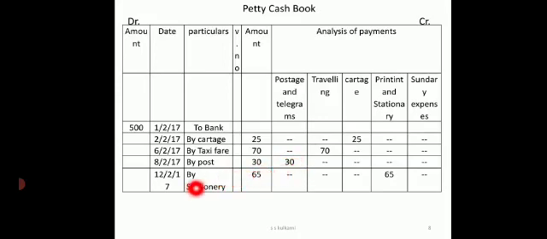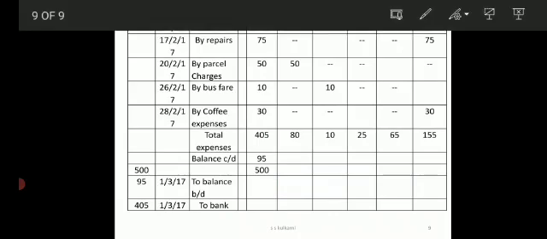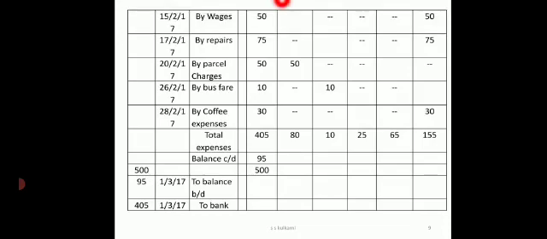Next, stationery. Now on 12th I have done stationery. So in the stationery column I will write 65. Next, on 15th I have paid for wages. So on 15th when I have paid for wages I have to write 50.